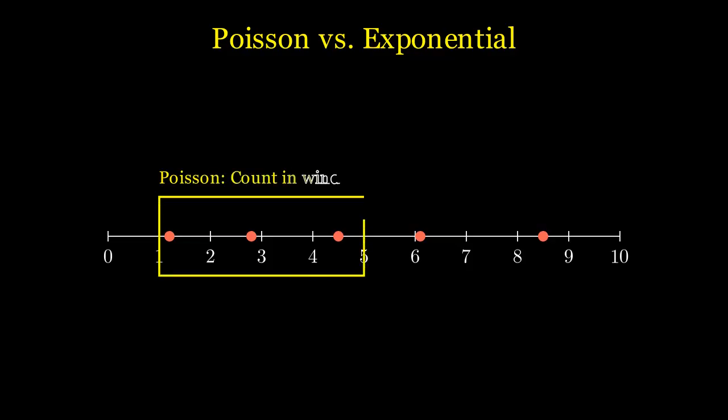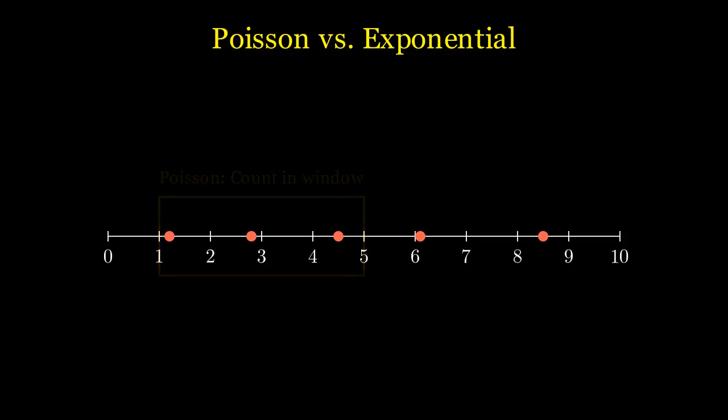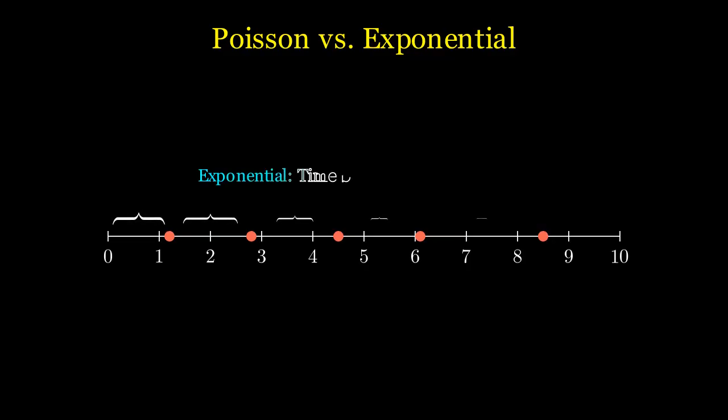But the exponential distribution asks a different question. How much time passes between these events? It is the continuous counterpart to the Poisson distribution, shifting our focus from counting occurrences to measuring the gaps of silence between them. Let's look at the formal definition.